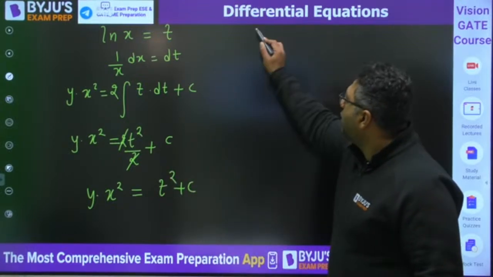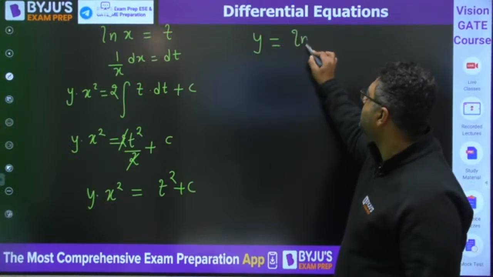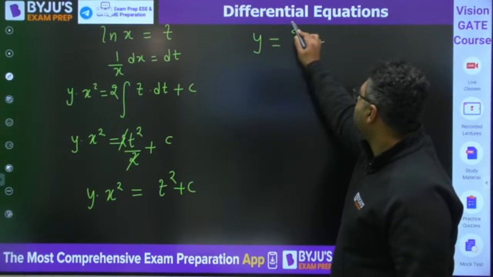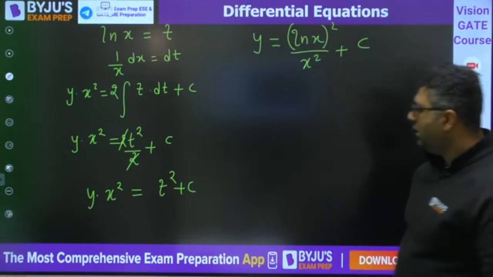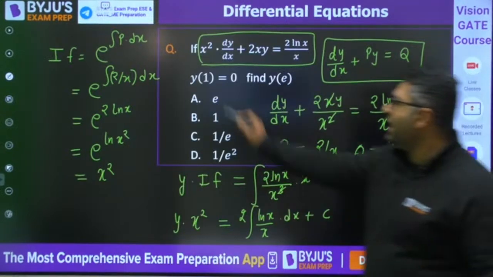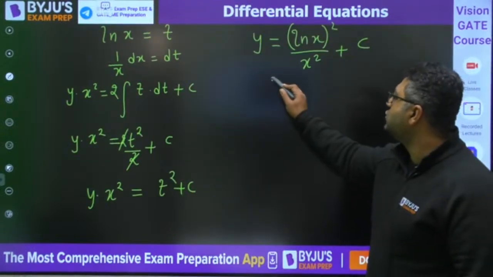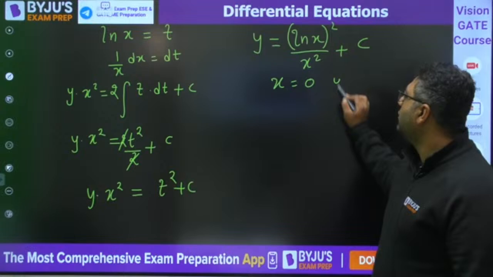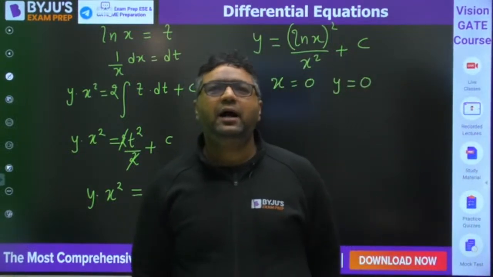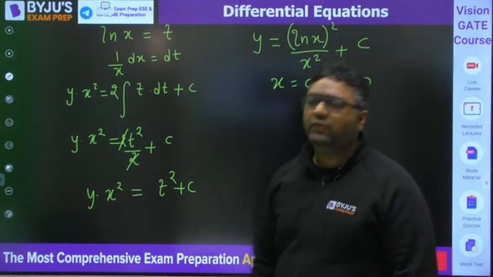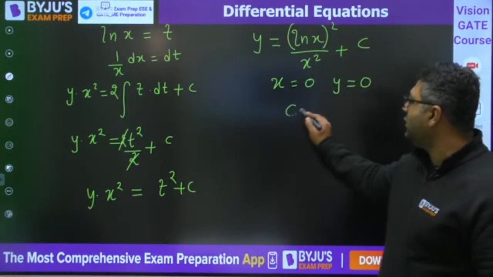So you know that y is equal to t square, t is ln x, whole square upon x square plus c. And they have given some condition: when x is 0, y is 0. So when you put x equal to 0, y equal to 0, what would you be getting then? You would be getting c to be 0.